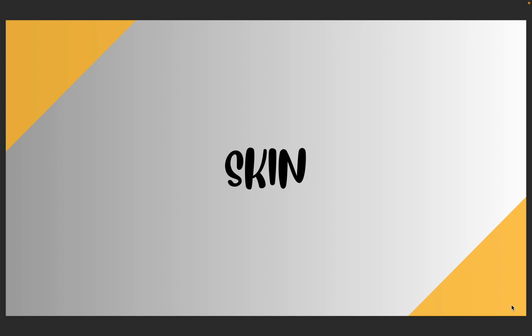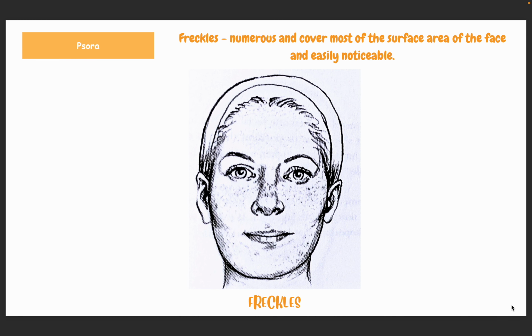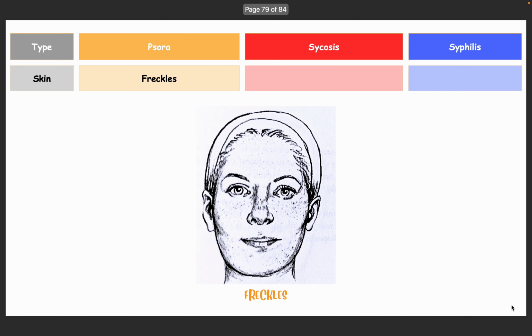Skin. In Psora, there would be freckles on the skin. Freckles are numerous and cover most of the surface area of the face and are easily noticeable. These are small dot-like structures on the surface of the face. Freckles are prominent in Psora, because Psora is all about skin diseases. So in skin, freckles are present in Psora, neither in sycosis nor in syphilis.